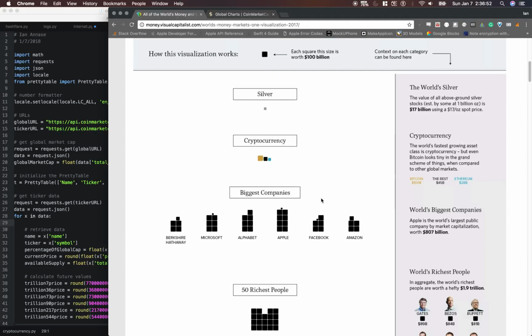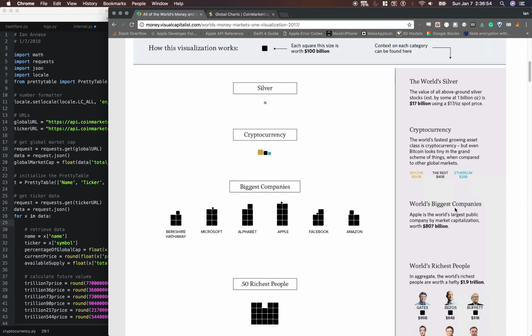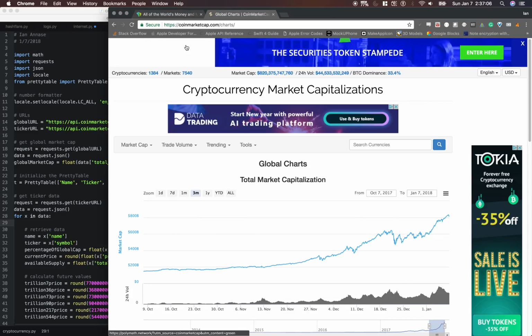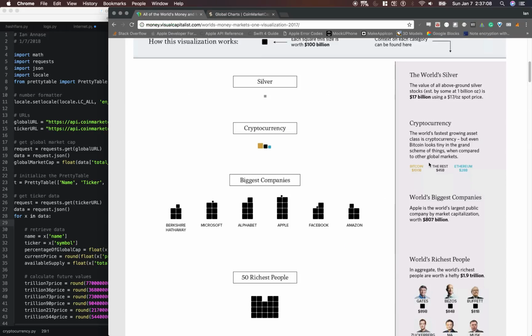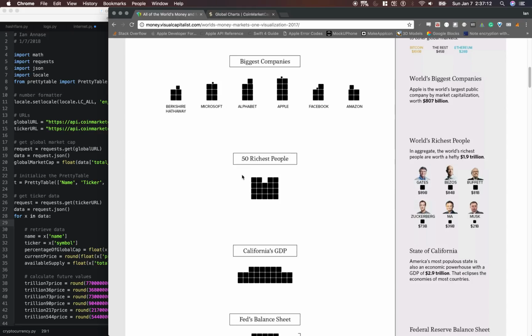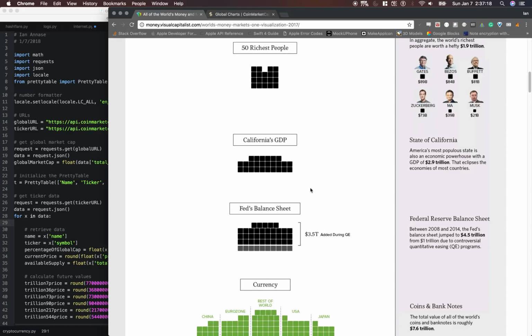And next we can see Apple at the time was worth 807 billion. And you can see it has 8 squares here with a little extra. I think today it's around 900 billion. This market cap hasn't surpassed Apple yet, but I think it will pretty soon. Here's the 50 richest people, their total net worth combined, around 1.9 trillion.